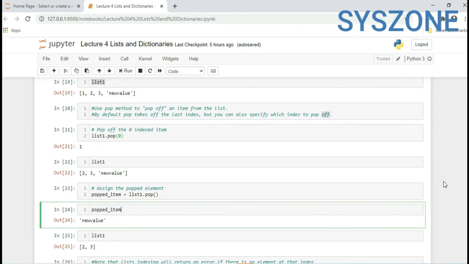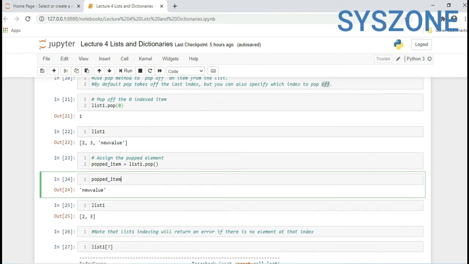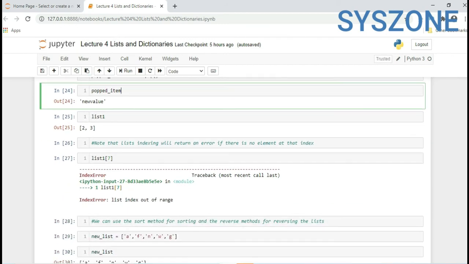So we can use the pop method to delete some of the items from a list, or we can also mention a position or index position of a value which we want to pop. Otherwise it will always take from the last.